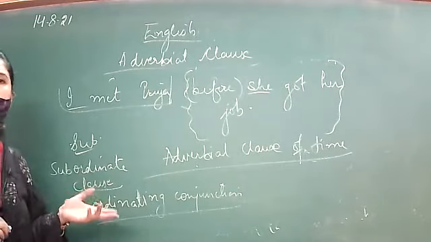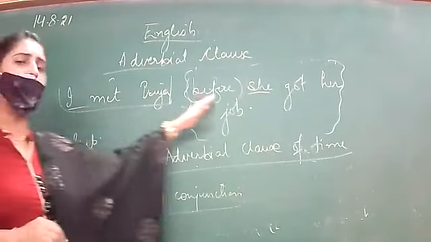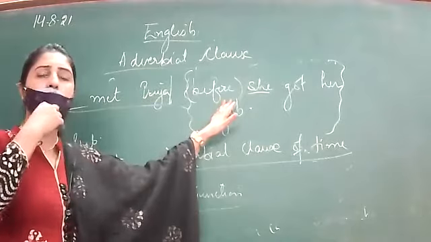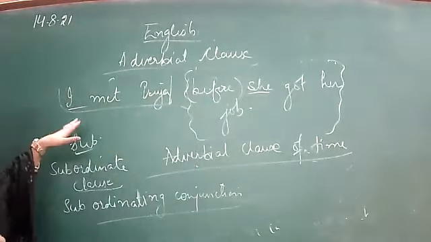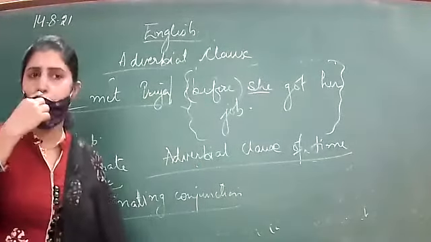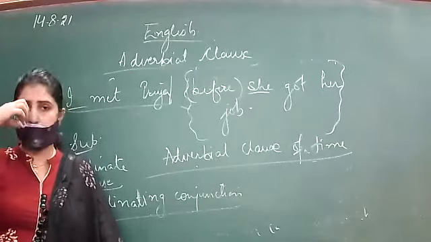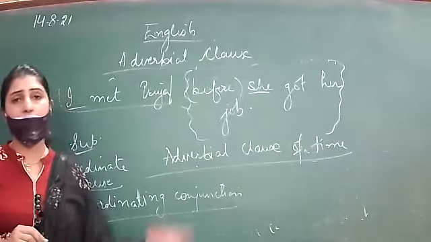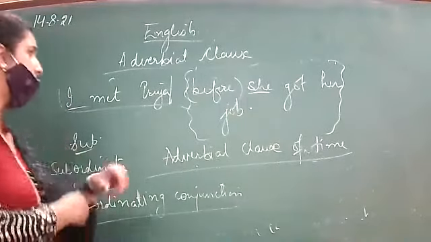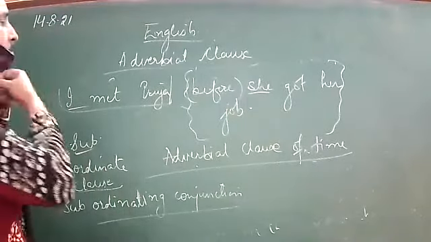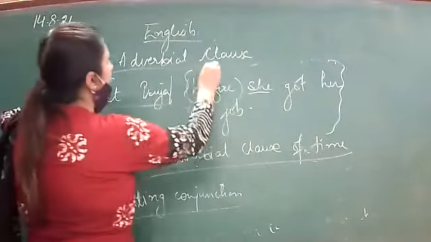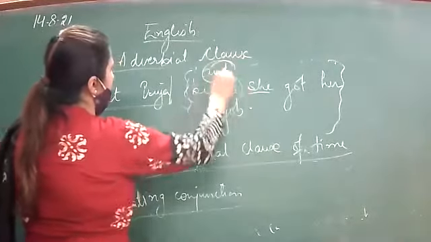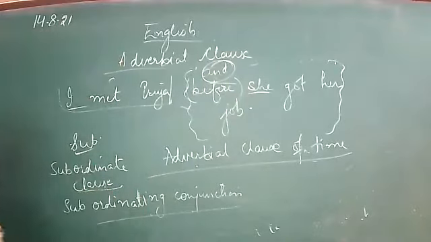Why are they called subordinating? Because they are joined with a subordinate clause. Some are coordinating conjunctions. In case of coordinating conjunctions, both the sentences are of equal rank. No one is the main clause. For example, if I change before to and: I met Priya and she got her new job.